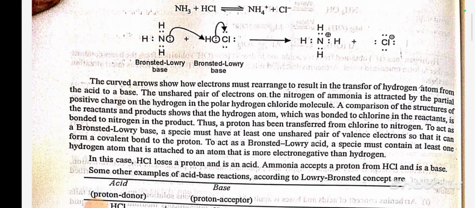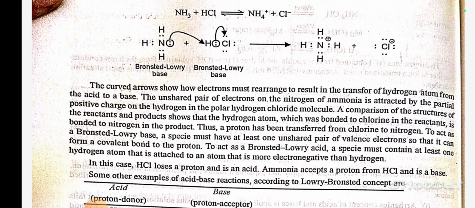The curved arrows show how electrons must rearrange to result in the transfer of hydrogen atom from the acid to base. The unshared pair of electrons on the nitrogen of ammonia is attracted by the partial positive charge on the hydrogen in the polar hydrogen chloride molecule. A comparison of the structure of reactant and product shows that hydrogen atom which was bonded to chlorine in the reactant is bonded to nitrogen in the product. Thus, a proton has been transferred from chlorine to nitrogen.